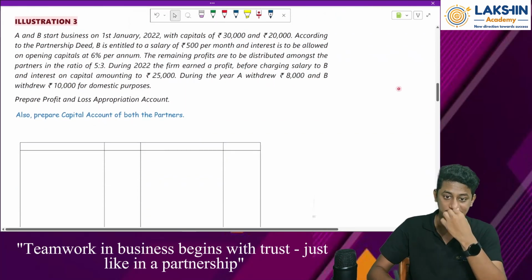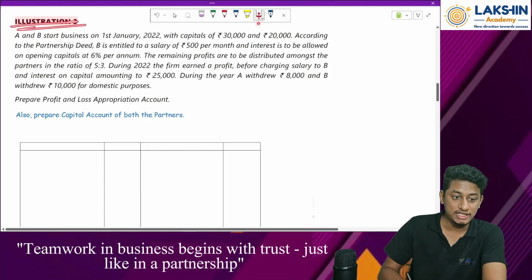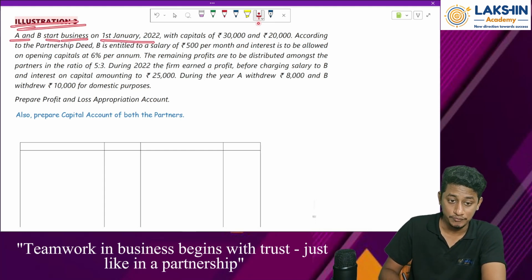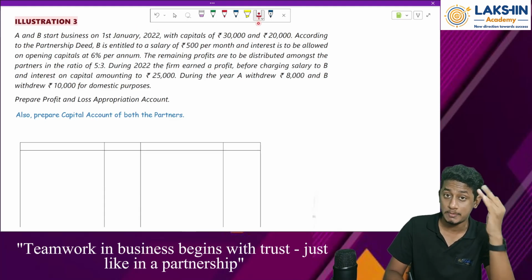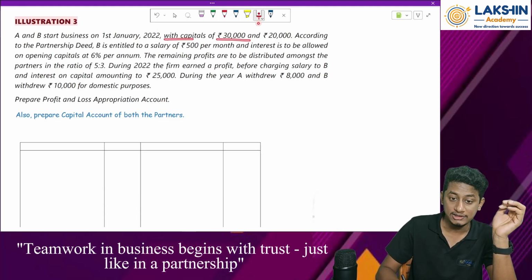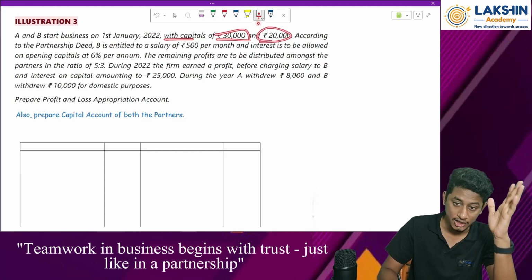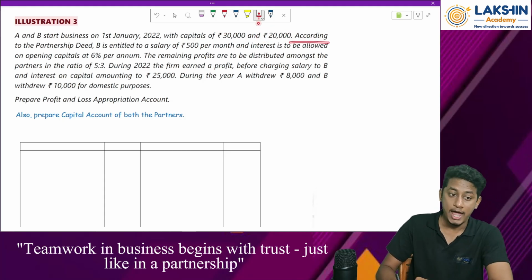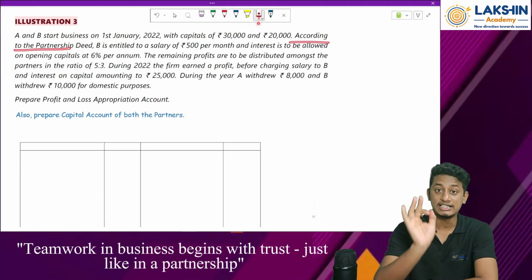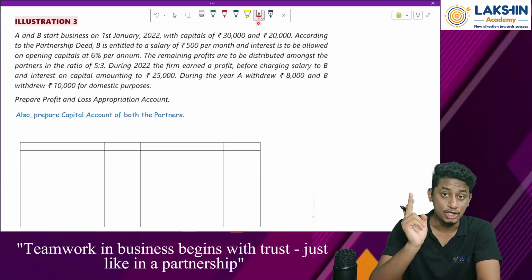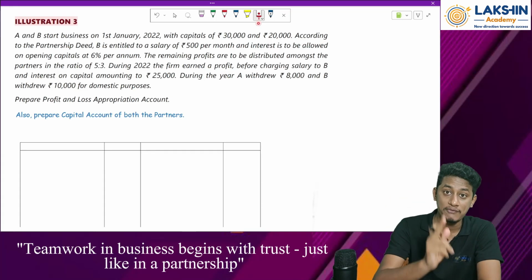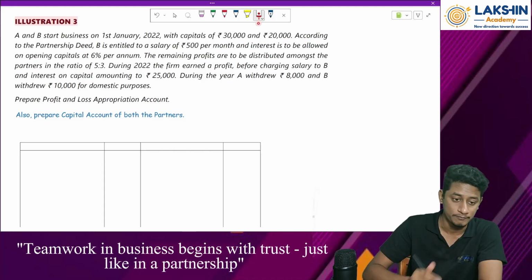Look at the question. Illustration number 3. A and B start business on 1st January 2022. Okay. So in this question, they have given us the question on the basis of calendar year. Remember this calendar year, with capitals of rupees 30,000 and 20,000 respectively. According to the partnership deed. In this question, there is a partnership deed that is maintained. Remember this, there is a partnership deed given to us. So whatever they have agreed to should be followed and should not be taken as a general rule.